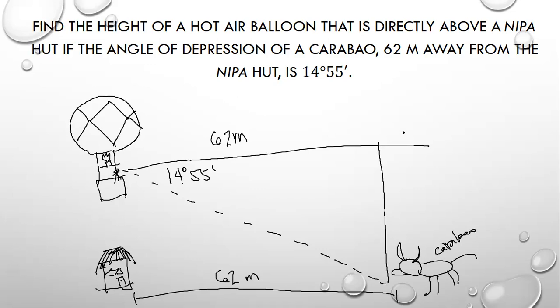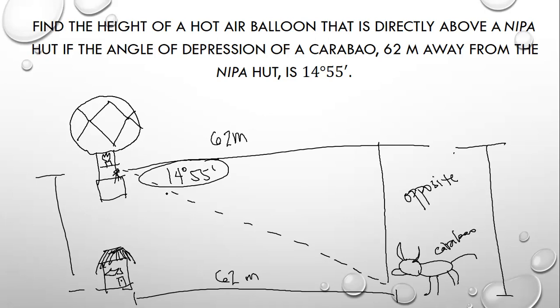So now, we are asked to find the height of the hot air balloon. So ito yung kailangan nating hanapin. Or simply, actually ito yung hinahanap natin, pero we can relate it to here. So now, this is the angle of inclination. Ano niya tong hinahanap na to? This is the opposite.